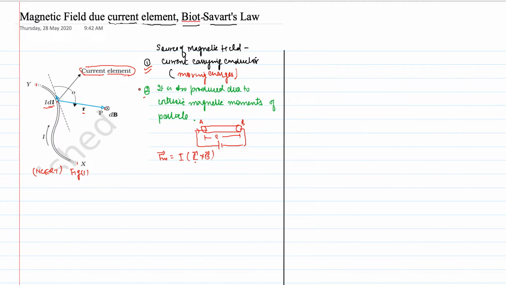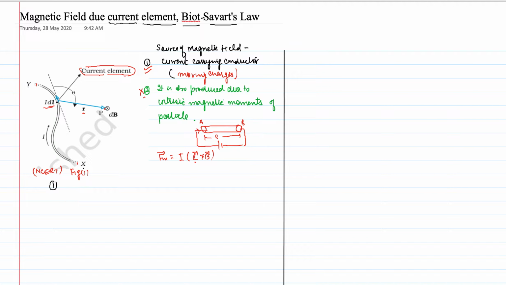But we are not discussing this way by which the magnetic field could be produced. Biot and Savart have observed, and I'm writing their observations. Number one: if you have a current carrying wire, a long wire, with a current through it, then according to Oersted there is a magnetic field around that wire.